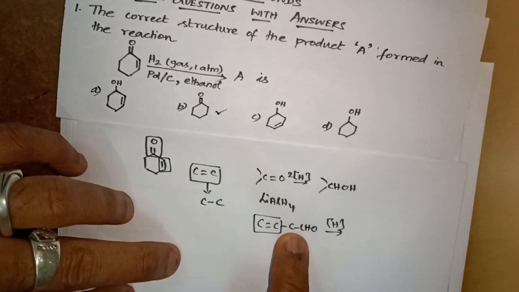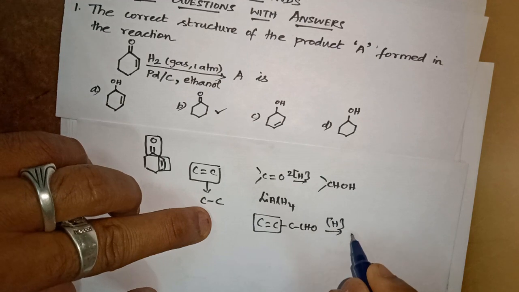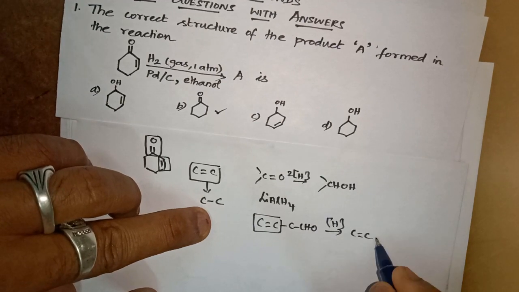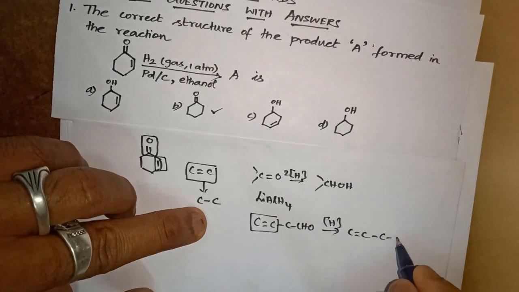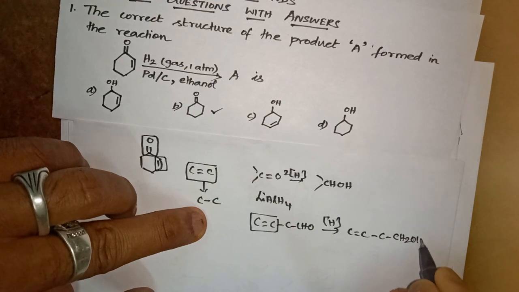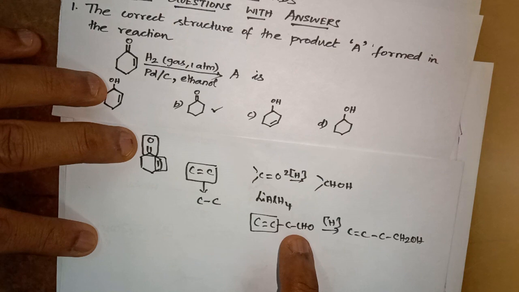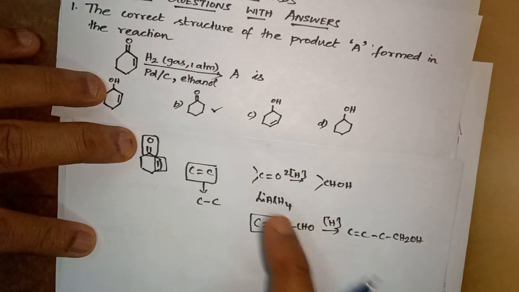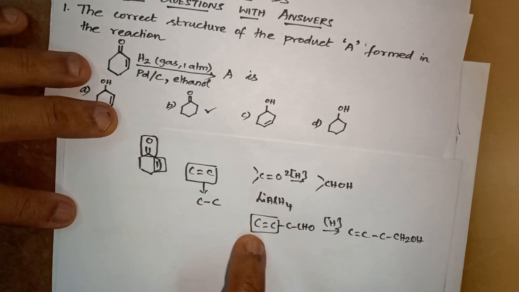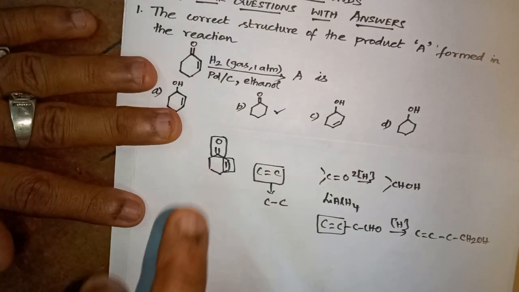Here is the aldehyde. Nothing happens to the double bond, it remains the same, but this CH becomes CH2OH. So lithium aluminum hydride will reduce an aldehyde or ketone into an alcohol. It will not touch the carbon-carbon double bond. But with hydrogen, palladium...